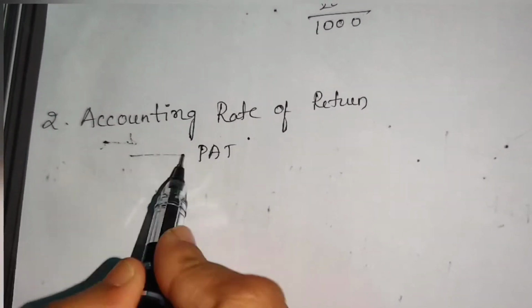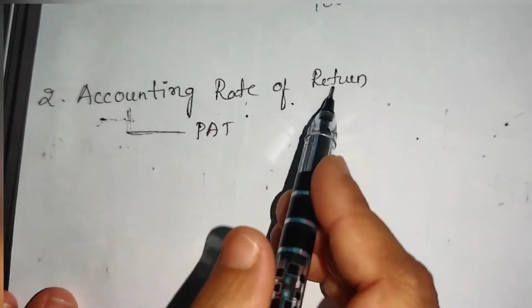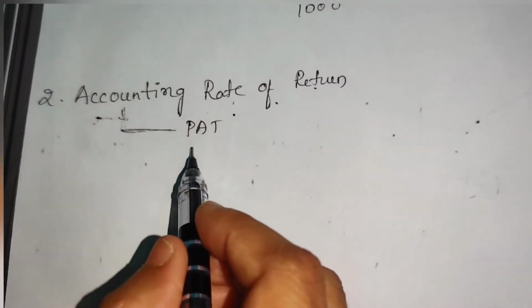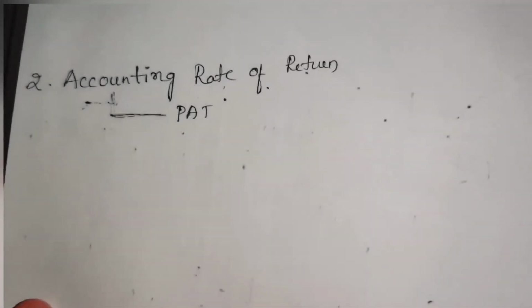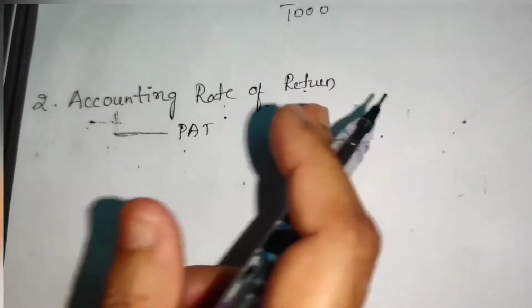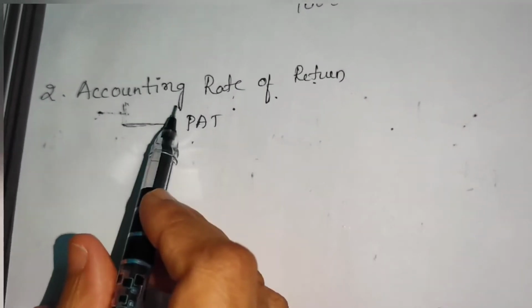That is the reason we use accounting profit here. So how much we are investing and what profit we are getting will give us the accounting rate of return. The percentage of return we get upon our investment is assessed by using the accounting rate of return.